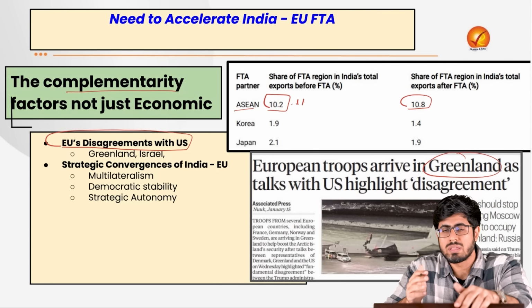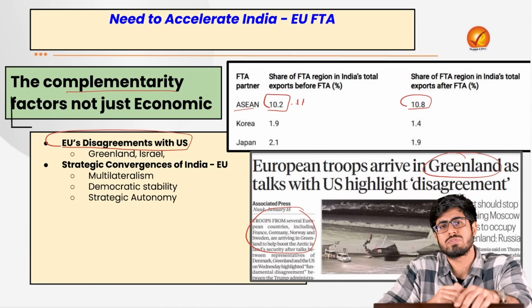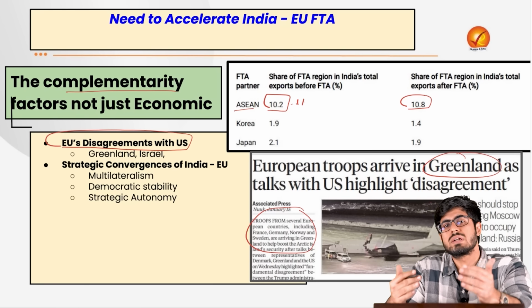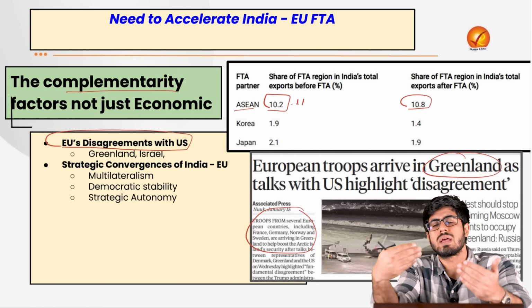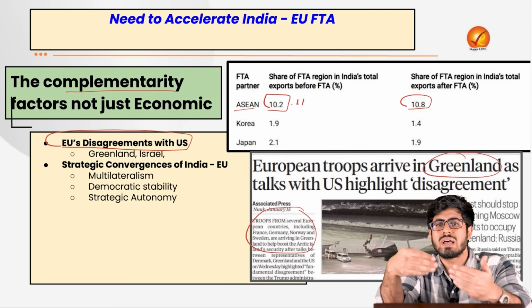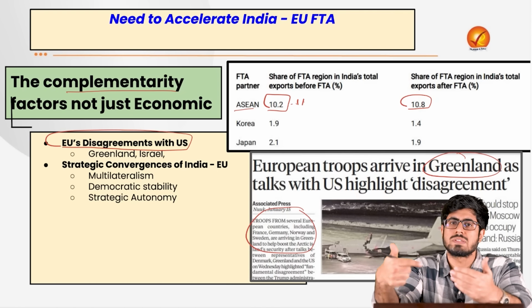Most of the European nations are not in favor of this demand of the USA. They have also scrambled a lot of aeroplanes to Denmark's position in Greenland. So this showcases a position which is at loggerheads between the European Union and the US, that gives a lot of opening for the European Union to align with other nations, other middle powers like India.